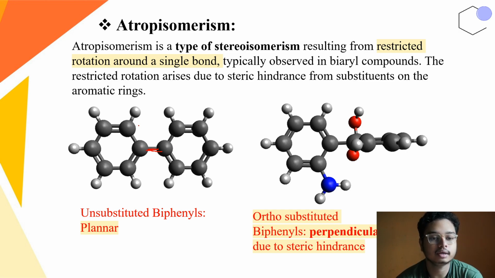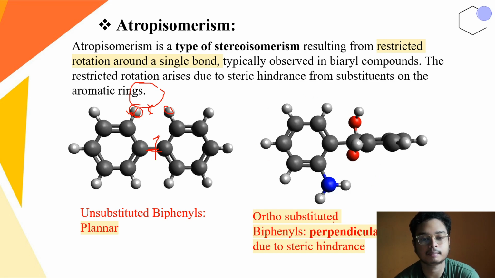Okay. Now here, since these particular groups are hydrogen, the steric hindrance is very less here. So this particular group is present in a planar form. But when we remove this H and put a bulky group here, then what happens? The steric interaction becomes much more prominent, so this bond rotates and becomes this type of structure, the perpendicular structure, to eliminate the steric hindrance because of the ortho substituent groups.